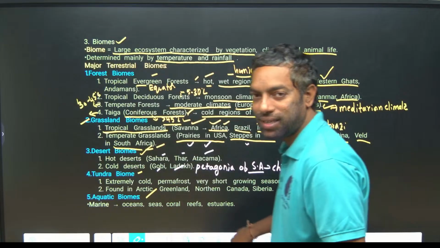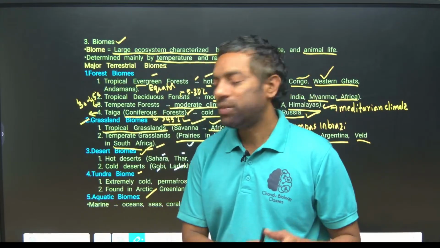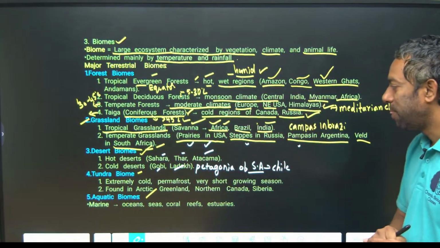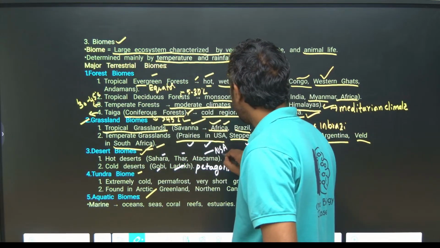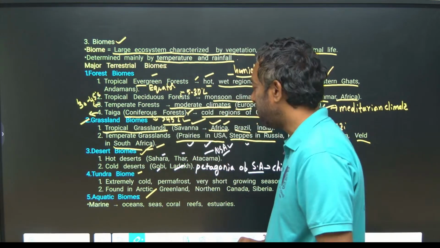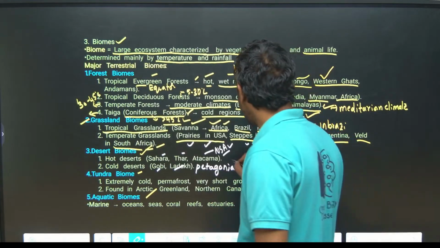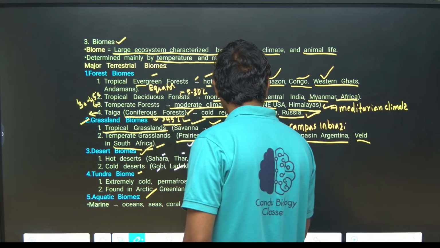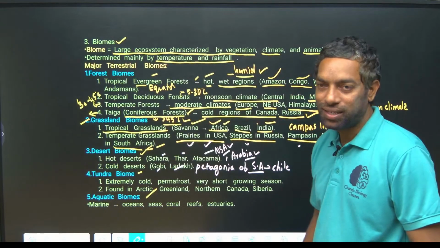So hot deserts and cold deserts, this is important. They can ask you which one of the following is a hot desert. Sahara is in Africa, Thar in India. Arabian deserts are also hot: Saudi Arabia and Middle Asia countries.